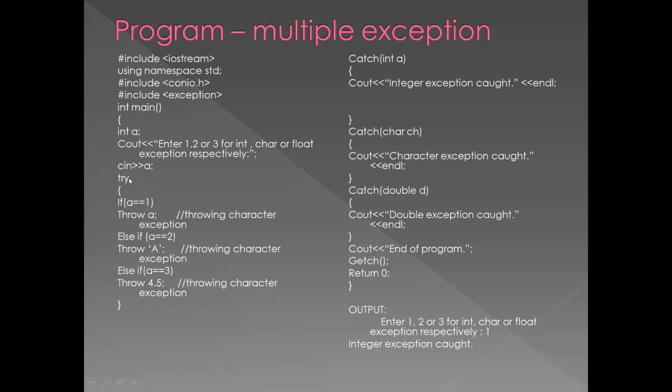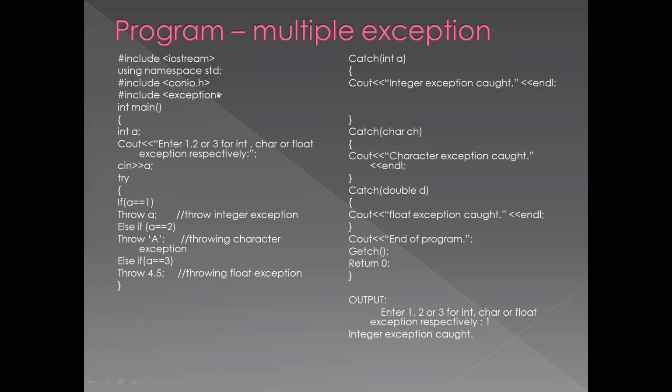Now we'll start a try block. In the try block we have opened a brace.